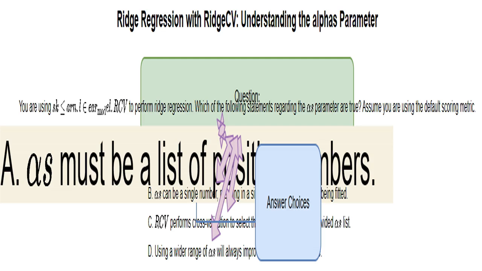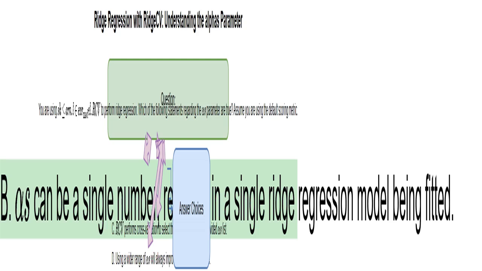This statement is partially correct. The alphas values themselves must be positive, but the parameter can be a single value or a collection of them. This is also true. If you provide just one number, RidgeCV performs only one regression, skipping the cross-validation part.